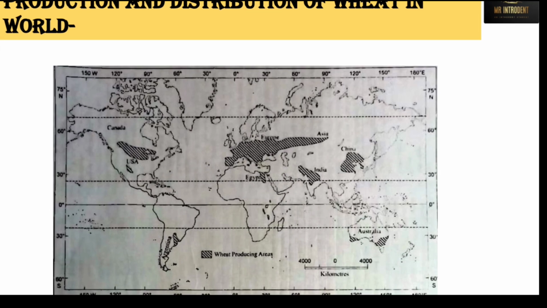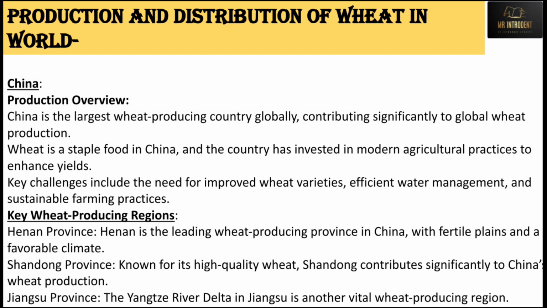Now we'll discuss the top 5 countries in the world that produce wheat, and what the strategic locations or key wheat producing regions in those countries are. Starting with China, the largest wheat producing country globally. It is a staple food in China, similar to India. In North India, most households consume wheat, eating chapati, which is an essential part of the Indian diet.